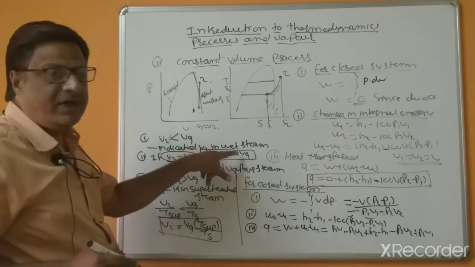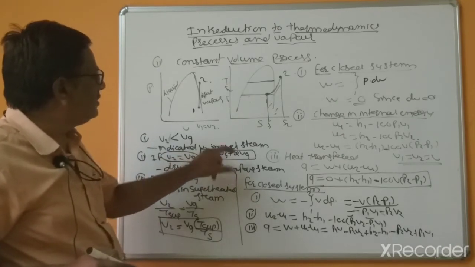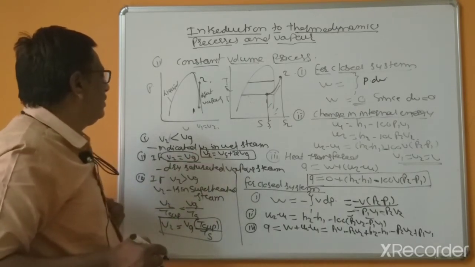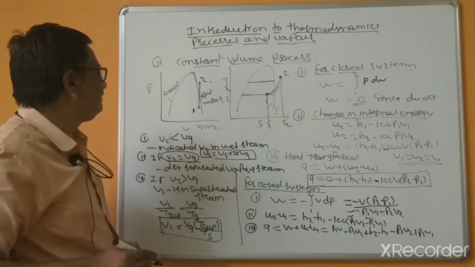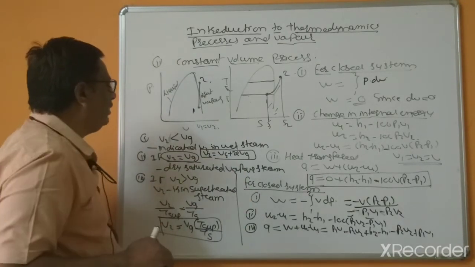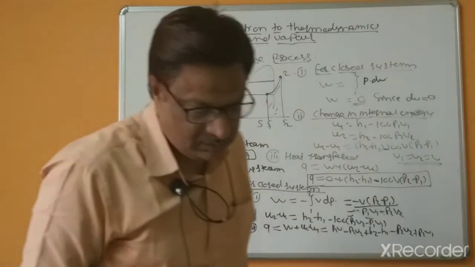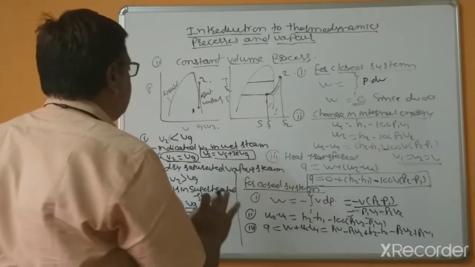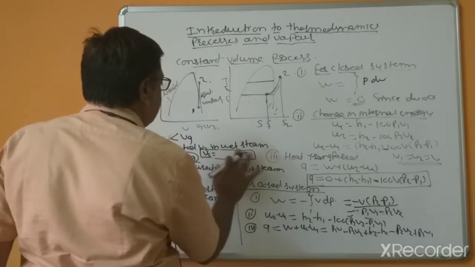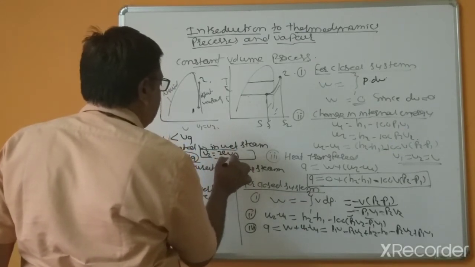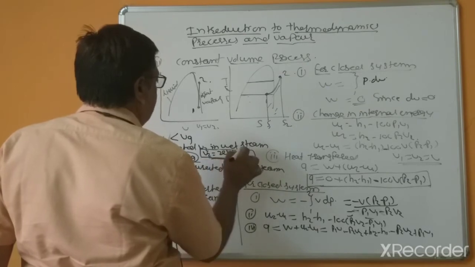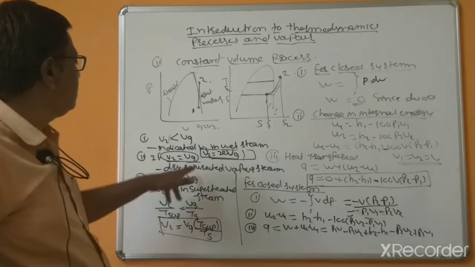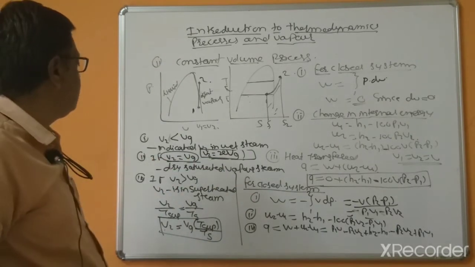And if it is in the wet state, we have to calculate the dryness fraction x. By using this formula you can calculate, or otherwise directly x Vg. The specific volume of water is not necessary here, because by using these relations you can calculate.